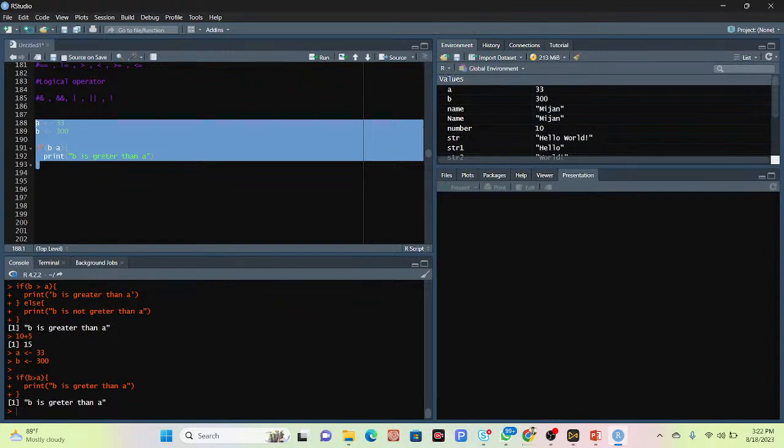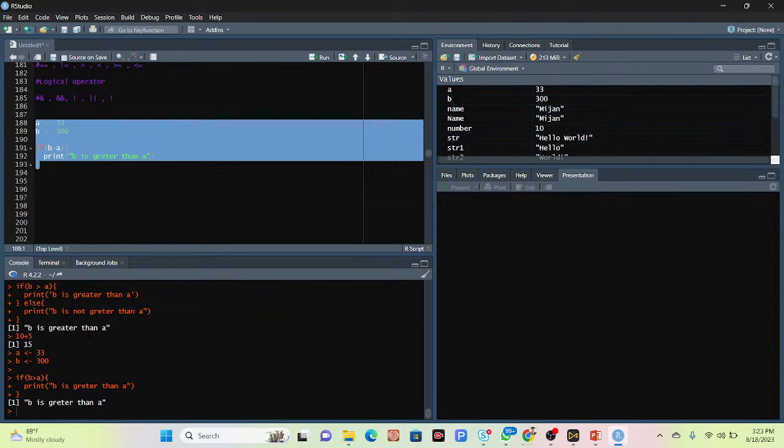So in this example, we use two variables, a and b, which are used as a part of the if statement. Test b is greater than a. We get the value 33 for a and 300 for b.